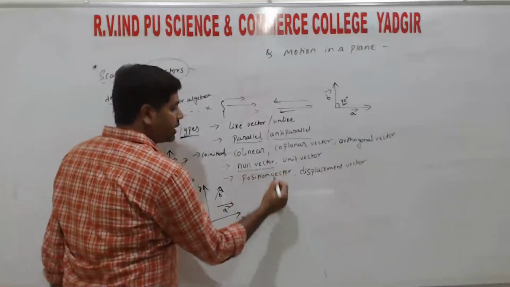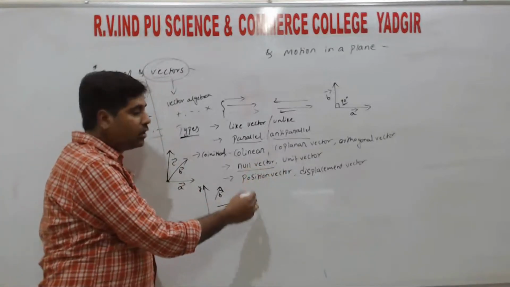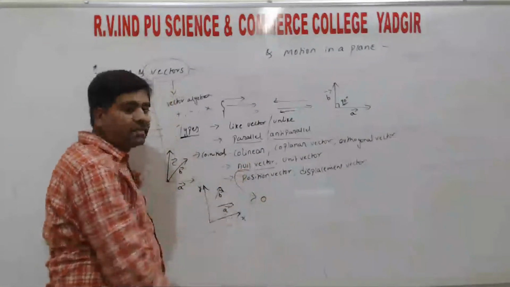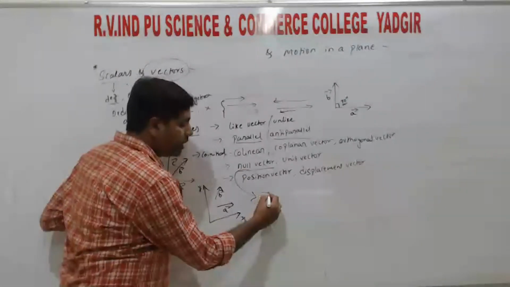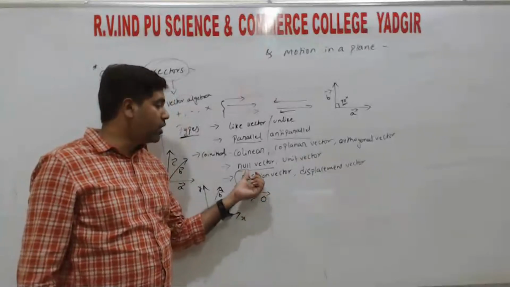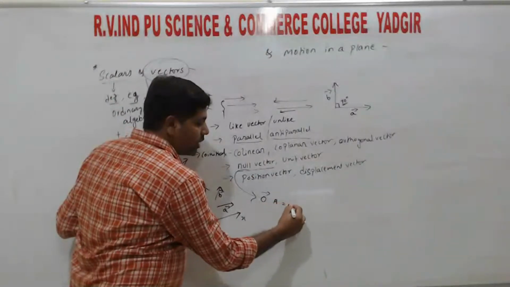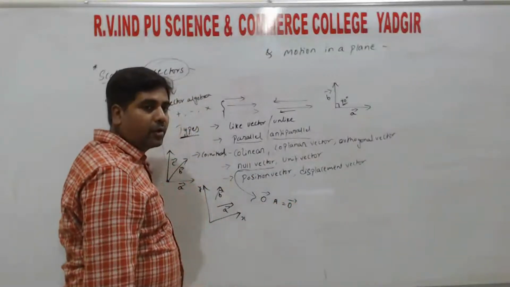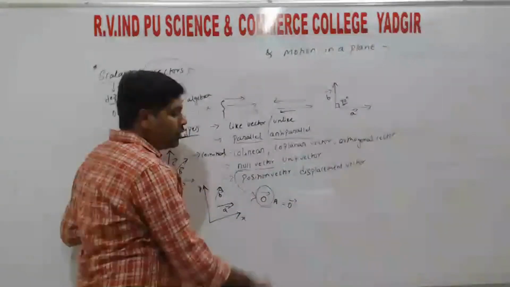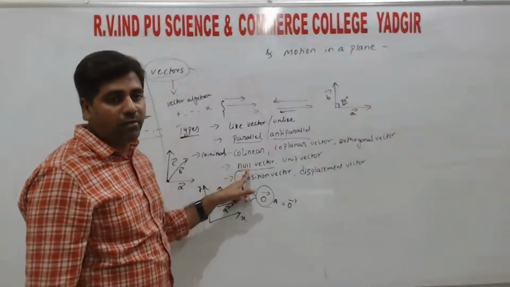So next, null vector. Its magnitude is 0. A vector has both magnitude and direction, but here in the null vector its magnitude is 0, hence we call this vector a null vector. A null vector is represented by 0 with an arrow over it. If we multiply any value with the null vector, we again get the null vector, right? It has no direction. So we call its magnitude 0, and a vector with magnitude 0 is called a null vector, right?